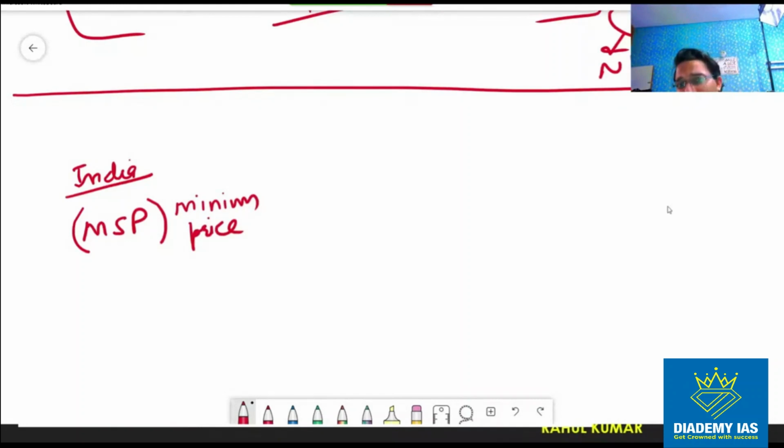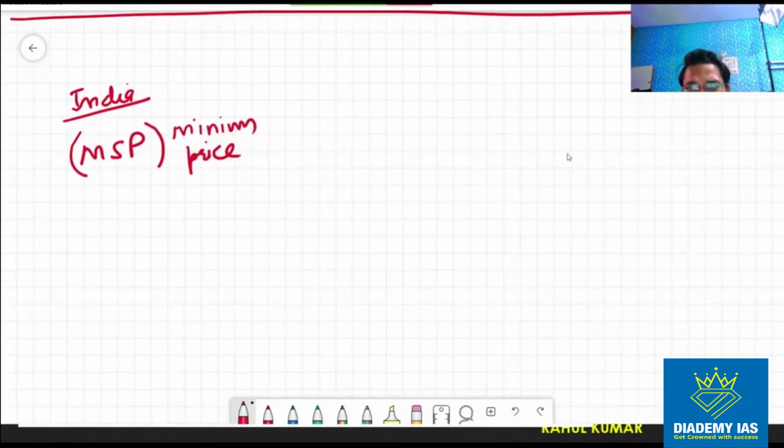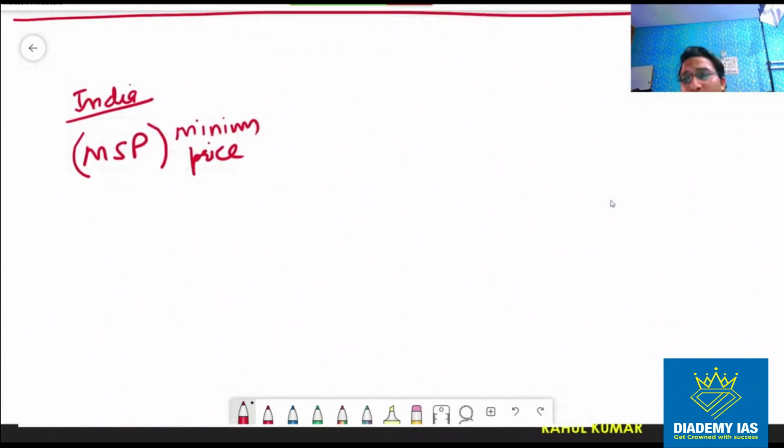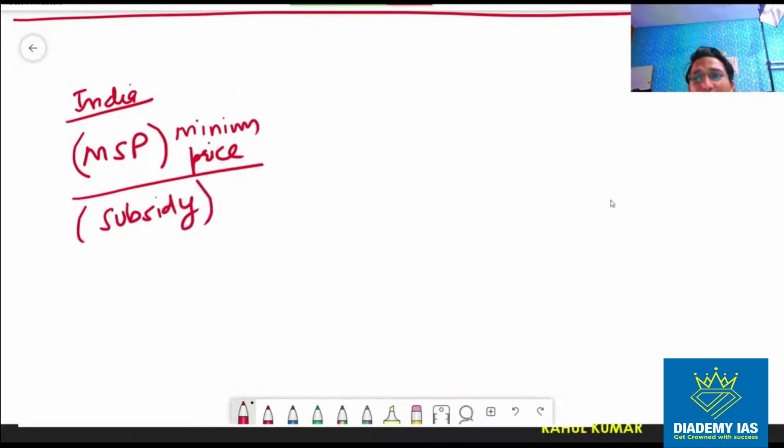So this minimum price is available for 22 notified crops, and the farmer is assured that if you cannot sell the product in the open market, you can come to the government and the government can buy at this price. So this is a kind of subsidy because the government is promising a minimum price. Even if the market price is less, the government will still provide some price to the farmer.